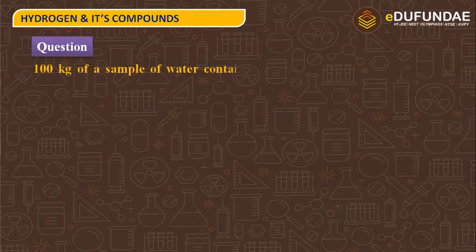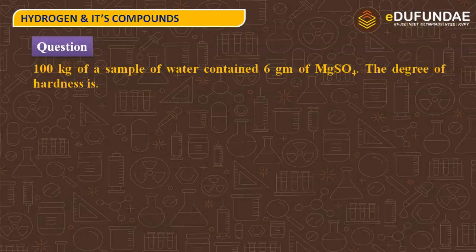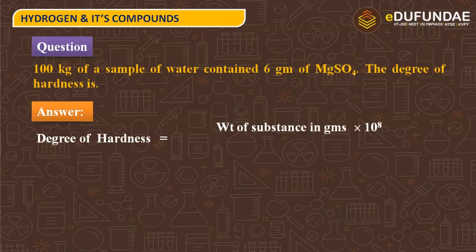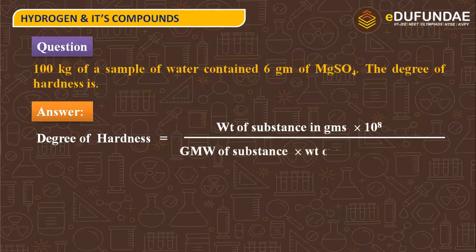So here is one question: 100 kg of a sample of water contained 6 grams of magnesium sulfate. The degree of hardness is? And here is the answer. Degree of hardness will be equal to weight of substance in grams × 10⁸ divided by gram molecular weight of substance × weight of water sample in grams.